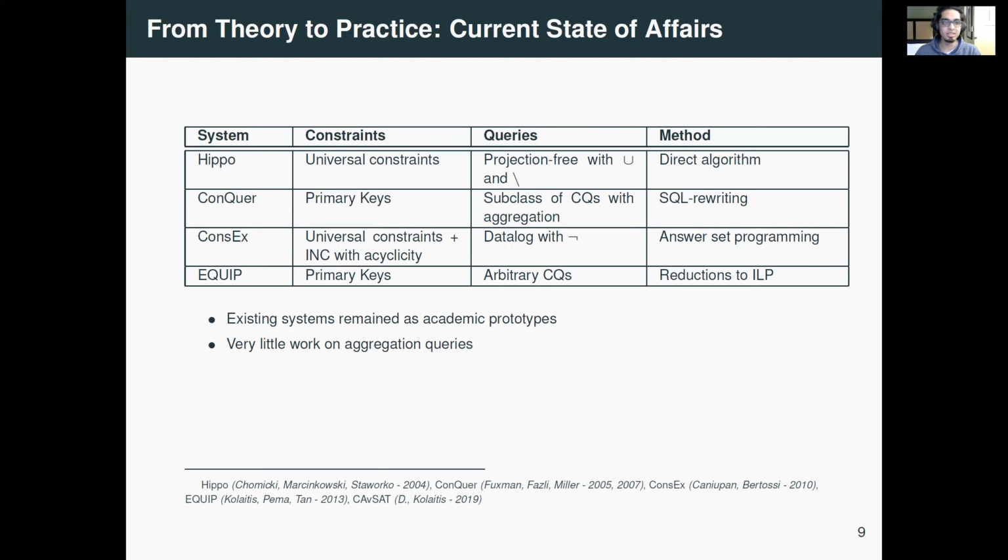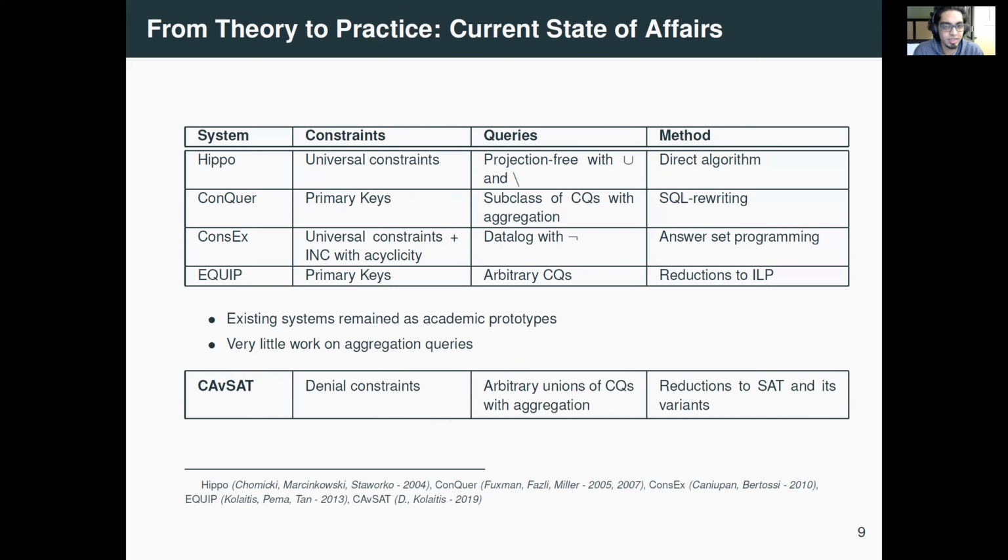And you can see that there is very little work on aggregation queries. Specifically, there is only one system, Conquer, that can handle aggregation queries. But again, the problem with Conquer is that since it is based on an SQL rewriting approach, it cannot handle queries whose consistent answers are not SQL rewritable. So as I said, the ones that may be intractable, Conquer is not able to handle those.